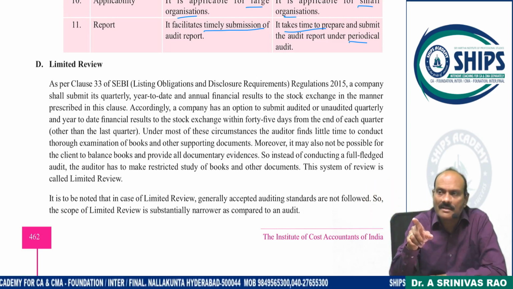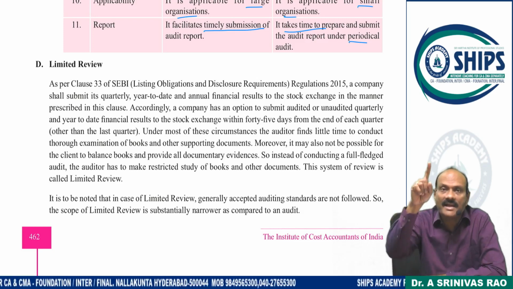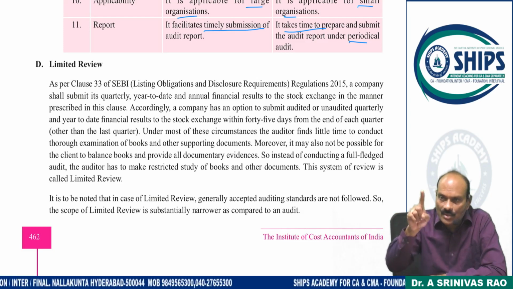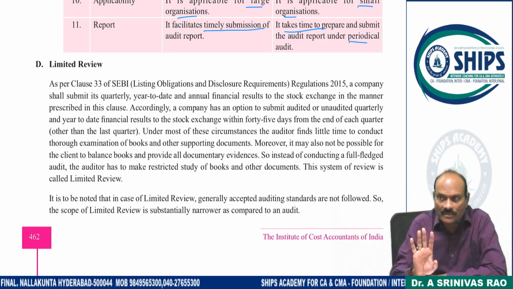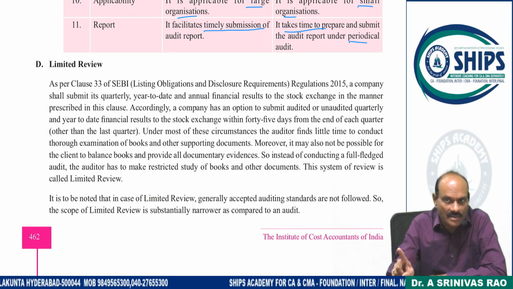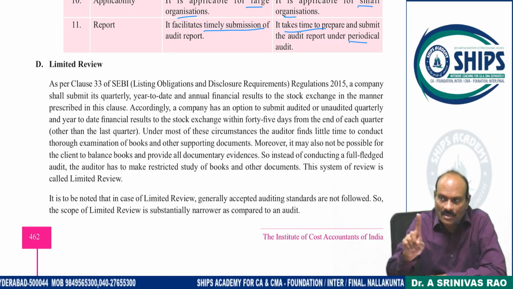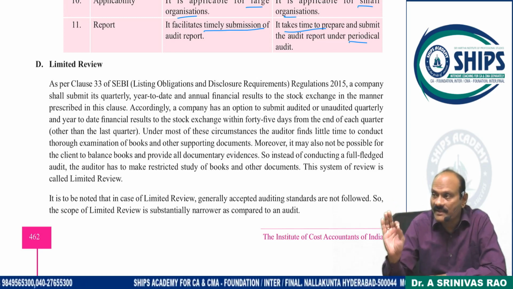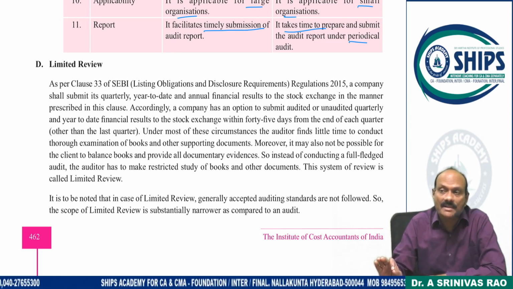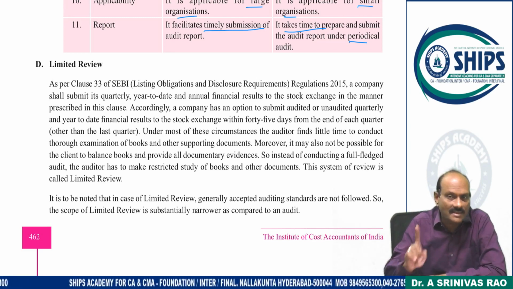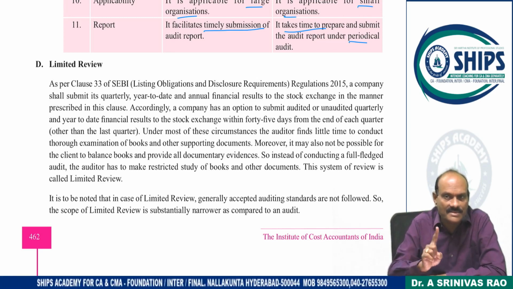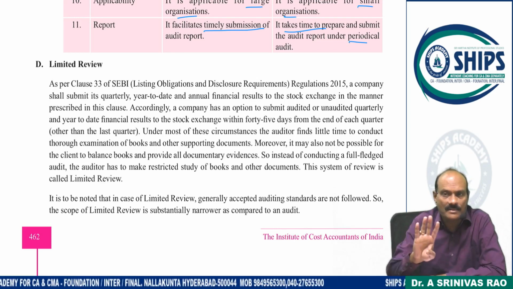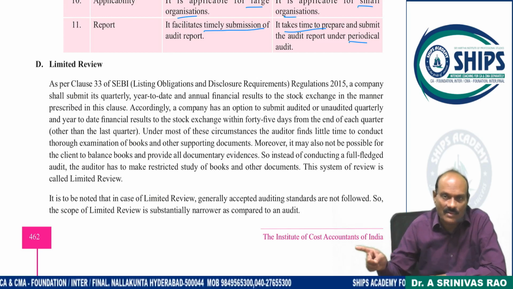A company which is listed on a recognized stock exchange: Q1, Q2, Q3 completed, not for Q4. Only Q1, Q2, Q3. Quarter 1, quarter 2, quarter 3 completed. Once Q1 is completed, within 45 days you have to submit a copy to the stock exchange, either audited or unaudited financial statements. Only for Q1, Q2, Q3. Q4 not necessary, because the final audit you are going to complete.